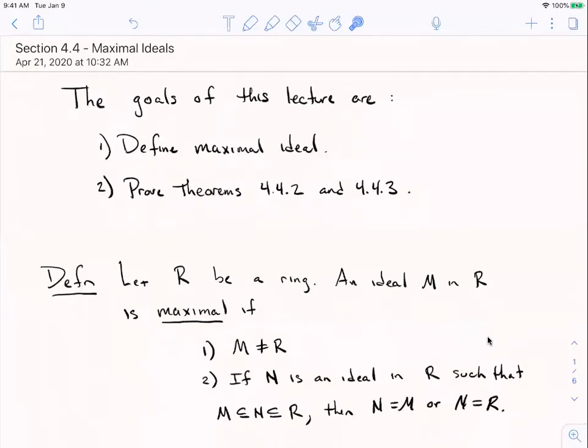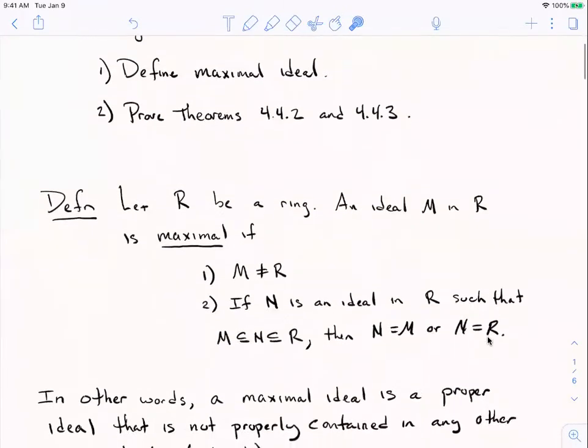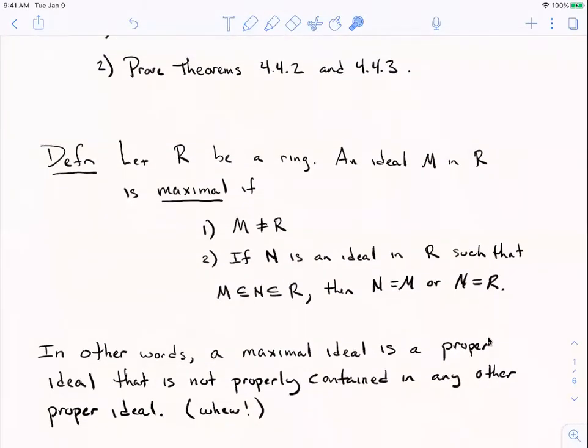All right, so let's get busy here. We'll start with the definition. So we take some ring R, and we'll call an ideal in that ring maximal. So I'm defining what I mean by a maximal ideal. I like to think of it as a two-condition checklist. Okay, so it's a maximal ideal if, well, first of all, it's not the entire ring. So the entire ring is never a maximal ideal. It has to be a proper ideal. And then the second condition is that whenever you have any other ideal that contains it, so you have some ideal that's containing M and it's an ideal in your ring, that other ideal is either M or R.